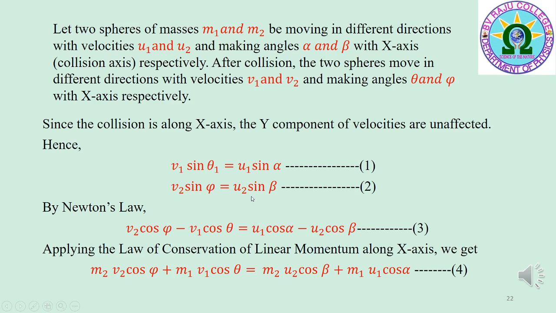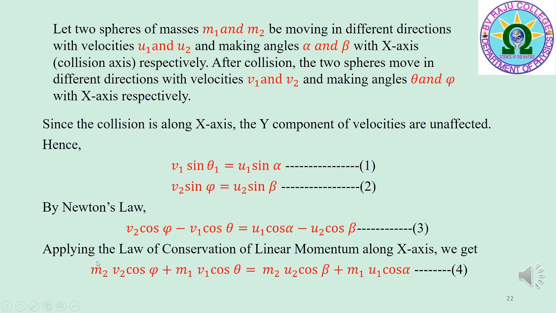Now, from Newton's law, the relative velocity of separation of two bodies after collision is equal to the relative velocity of approach of the two spheres before collision. Hence, v2 cos phi minus v1 cos theta is equal to u1 cos alpha minus u2 cos beta, that is equation 3.